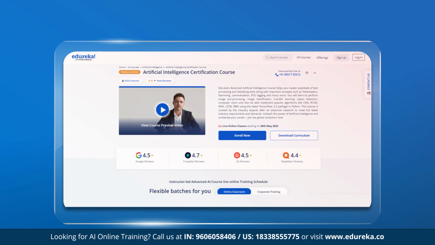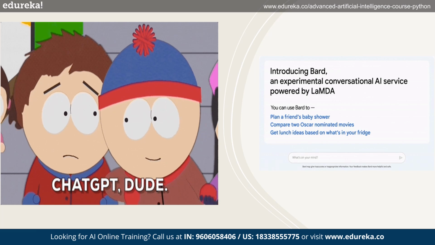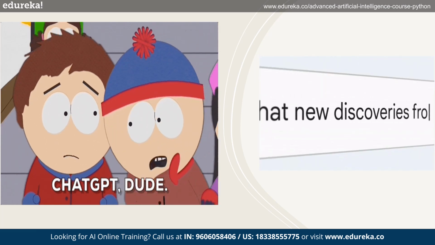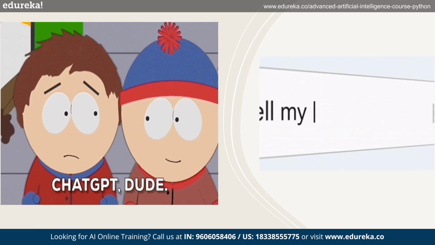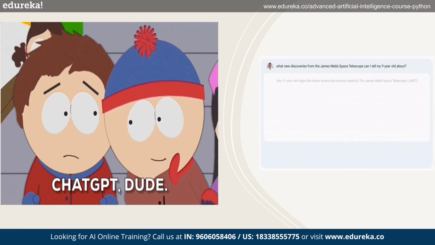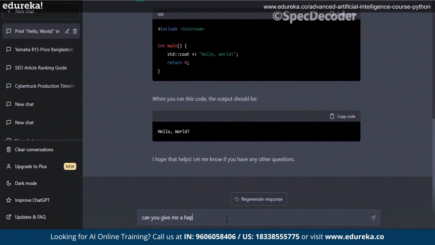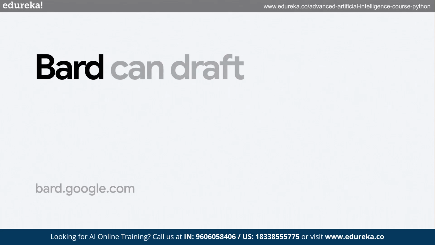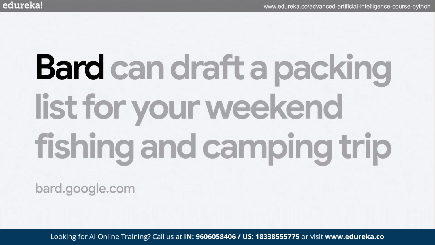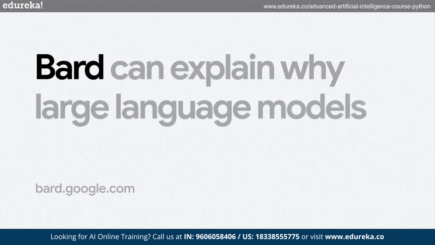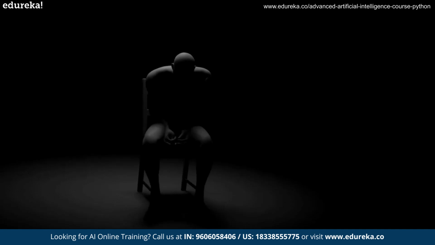Let's move ahead, guys. Now let's talk about and compare two of the most booming AI language models that are now getting the most attention across multiple industries, which are Google Bard and ChatGPT. Whether it's in the tech sector or in education, everyone is debating which is superior. Although Google released Bard after ChatGPT 3, its imperfection and its unstable security system prevented it from having much of an impact.